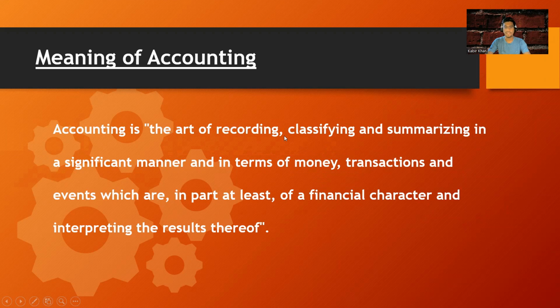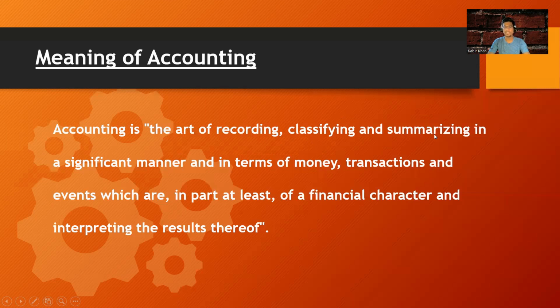Second is the classifying. When we see the word classifying, it means transactions of a similar nature must be booked to one ledger. For example, purchases should be booked to the purchase ledger, sales should be booked to the sales ledger. So we will classify the transactions as per their nature. So second is the classifying.